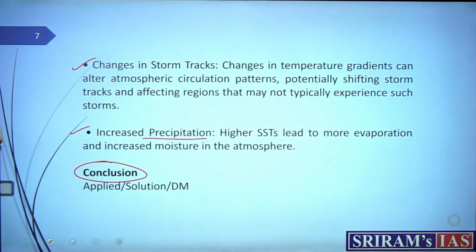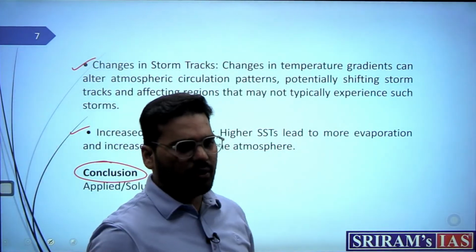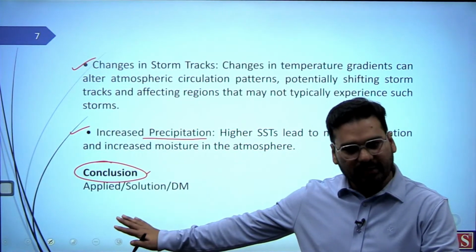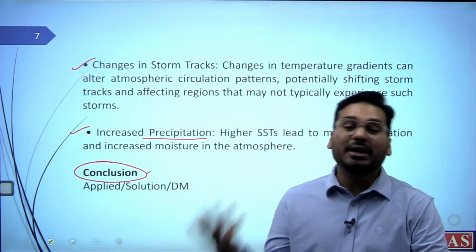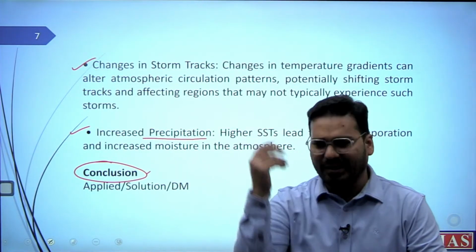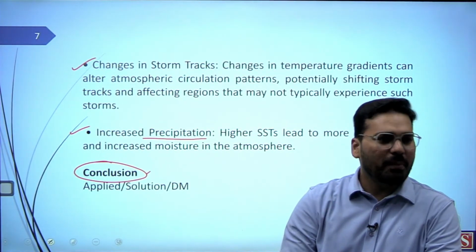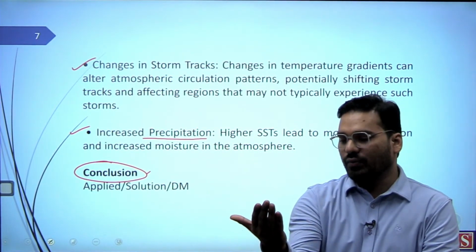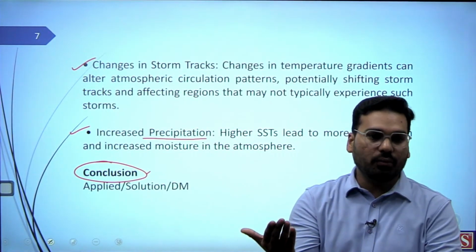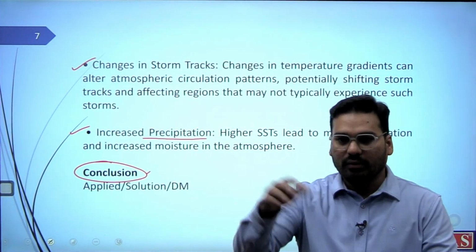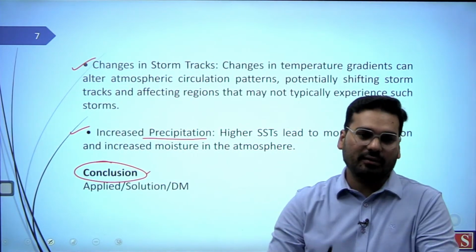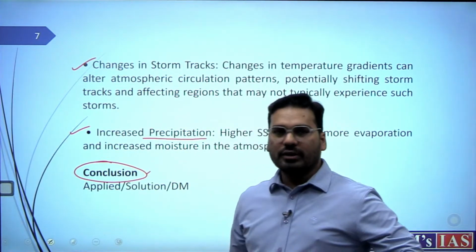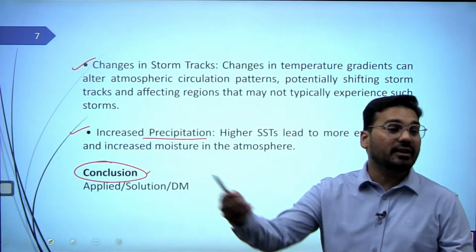Then how to write a conclusion. So these are the demands more or less of what you should write here. In conclusion, I haven't written anything just because I know we can have multiple types of conclusion, as we have already discussed in the class. We do this in discussion class, multiple types of conclusion, multiple types of introduction, and you should not look at one of the model answers and say this is the only model answer and I was not able to close myself onto this answer. So you should not be afraid. Now in conclusion, it should be applied, solution based, you can go towards disaster management.